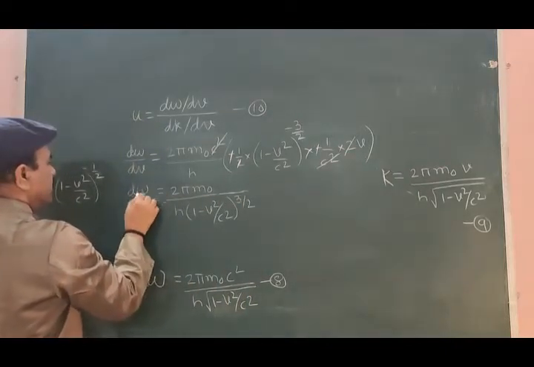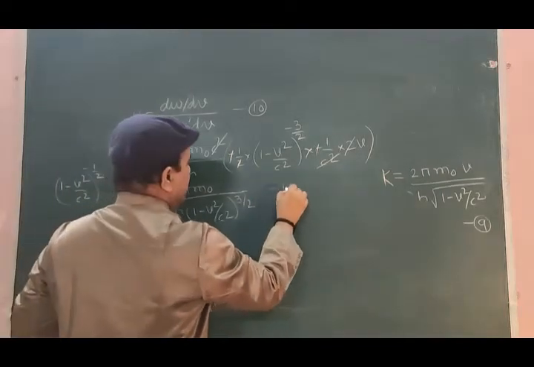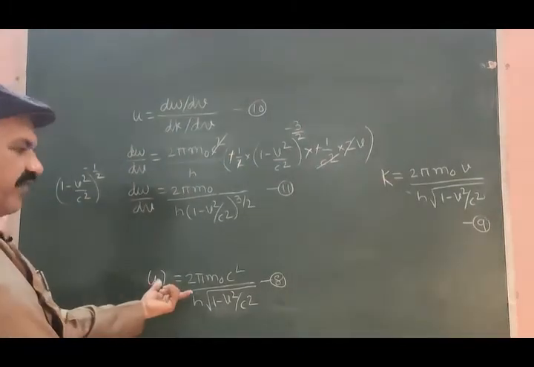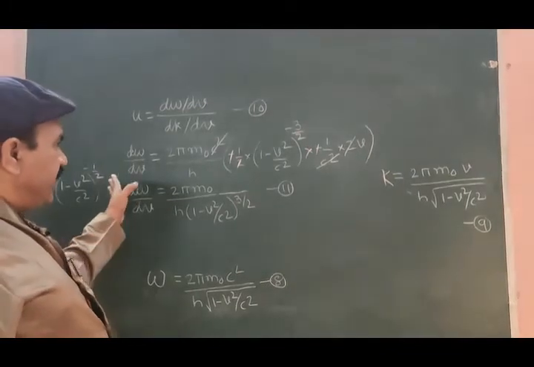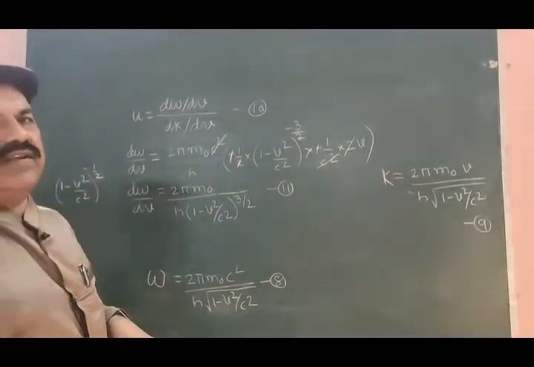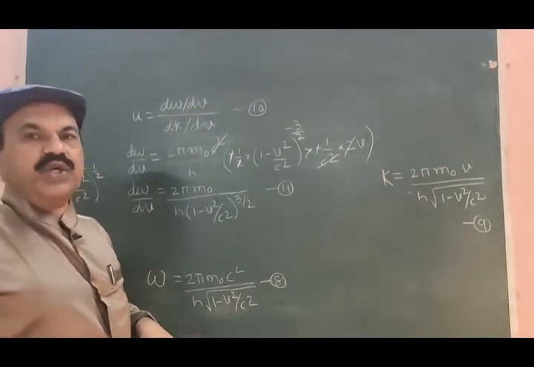It is d omega by dv, equation number 11. Differentiating equation 8 with respect to v, we get equation 11. So d omega by dv is obtained.